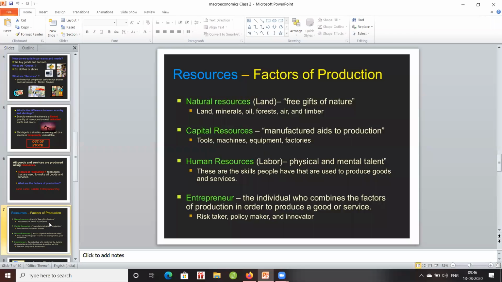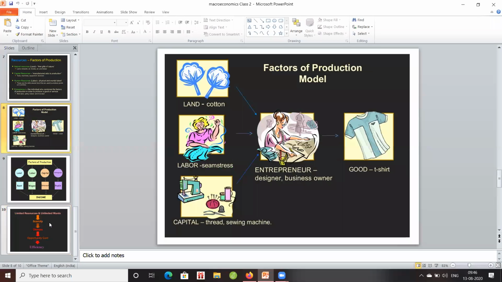The labor force is using both physical power as well as mental power and converting the raw material into the finished product. So these skilled people are producing goods and services by using the natural resources with the help of capital resources. In order to administrate the natural resources, capital resources, and human resources, we need entrepreneurship. This entrepreneurship will decide how land, labor, and capital are organized in order to make a profit. So this is the simplest model that we can have.